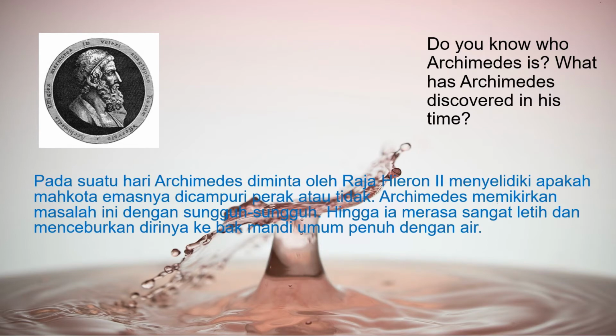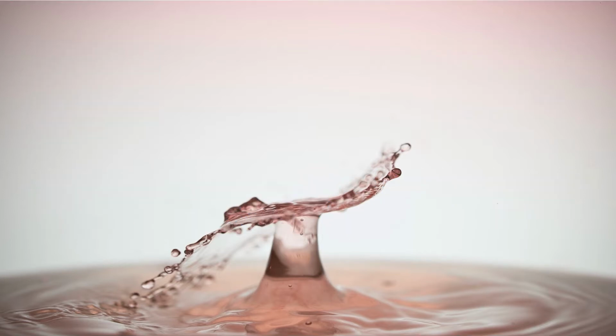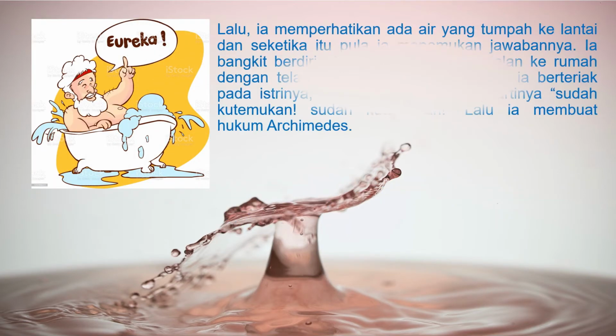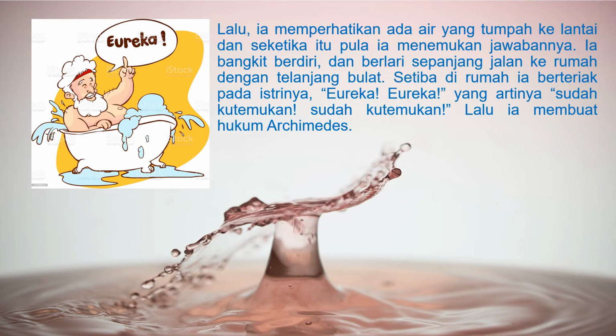One day, Archimedes was asked by King Hiero II to investigate whether his gold crown was mixed with silver or not. Archimedes thought about this matter earnestly until he felt very tired and threw himself into a public bath full of water. Then he noticed that water was spilling onto the floor, and immediately he found the answer. He rose to his feet and ran all the way home. When he got home, he shouted to his wife, "Eureka, Eureka!" which means "I found it." Then he discovered Archimedes' law.